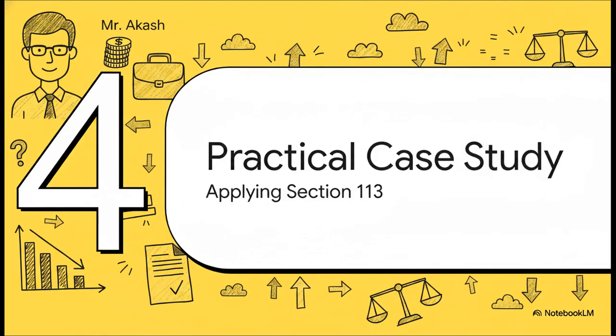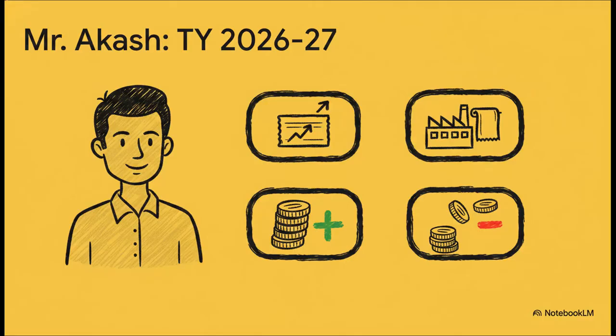All right, enough theory. Let's see how all of this works in the real world with a practical case study. Let's meet a taxpayer named Mr. Akash. So here are Mr. Akash's numbers for the year. He's got a good salary, profits from his textile business, a decent speculation profit from some share trades, but also a larger speculation loss from some other trades. Now the big question is, how does this all come together to figure out his taxable income?